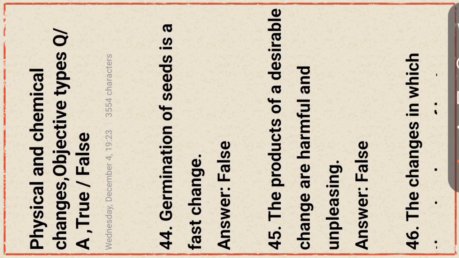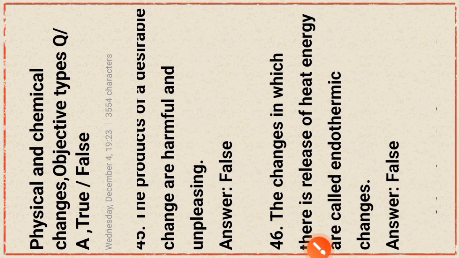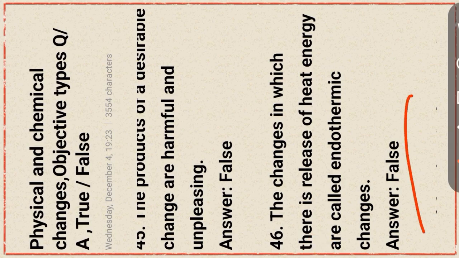This statement is false. Changes in which there is release of heat energy are called endothermic change. This statement is false. Okay, this change is the exothermic change, increasing the temperature. That is the change for exothermic.